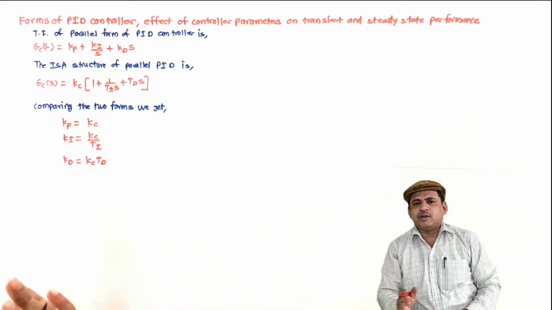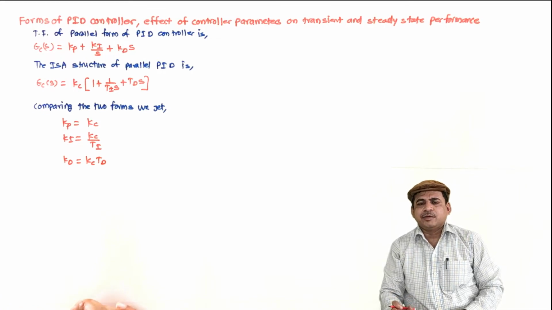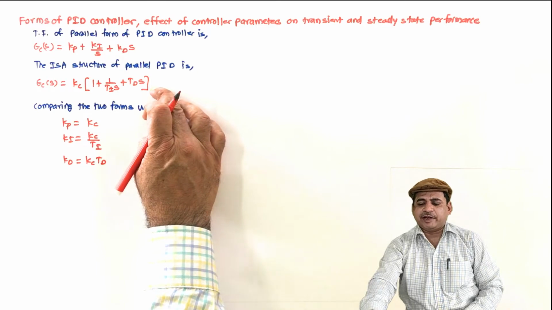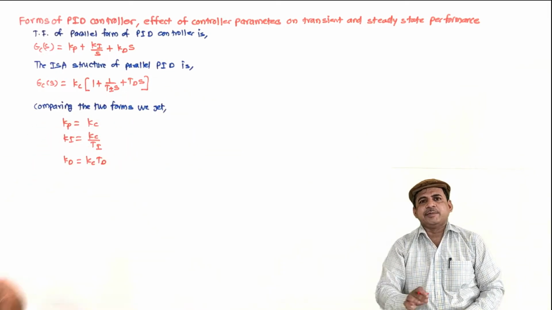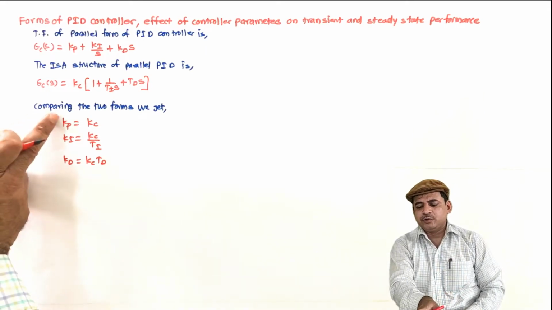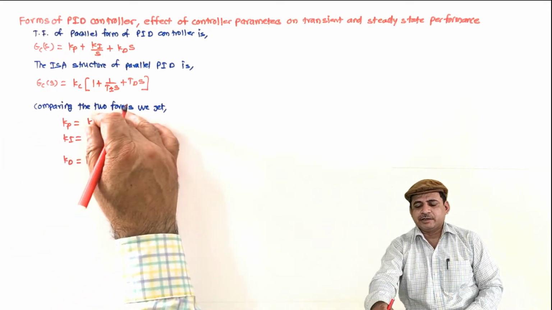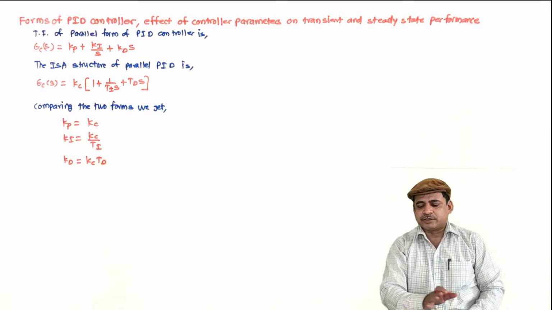In the lectures ahead, during the tuning and designing of the PID, we will use the ISA structure, find the parameters, and convert it into Kp, Ki, Kd form, or we will use the Kp, Ki, Kd form and after design convert it into the Kc, Ti, Td form as well. So these are the two structures.